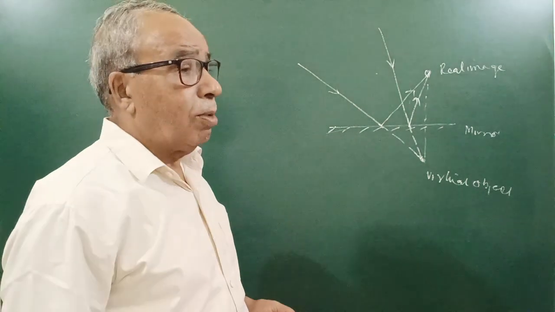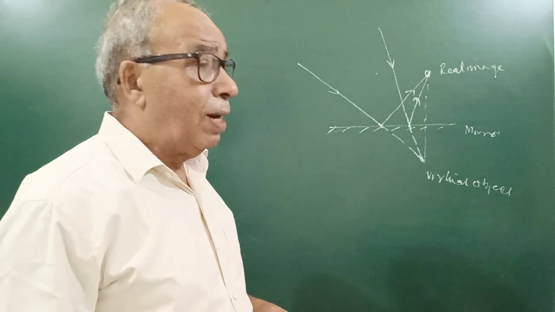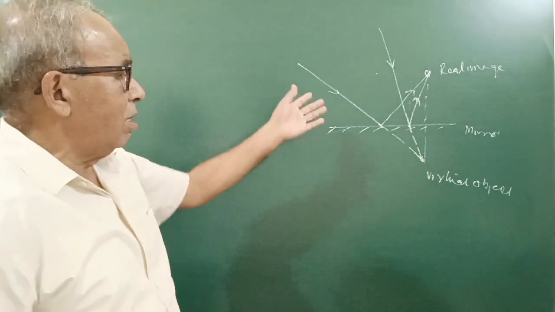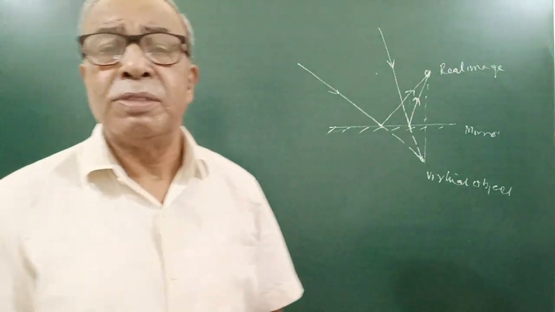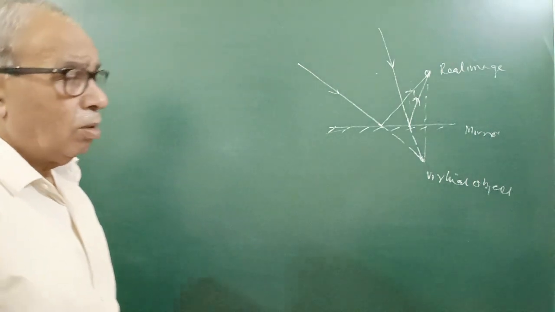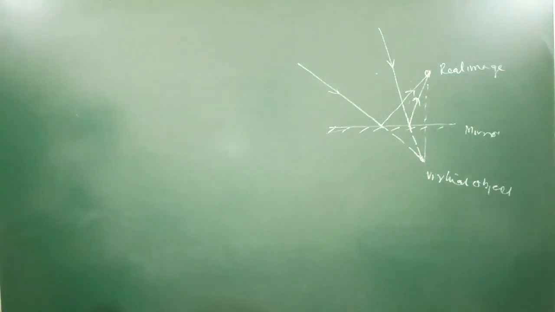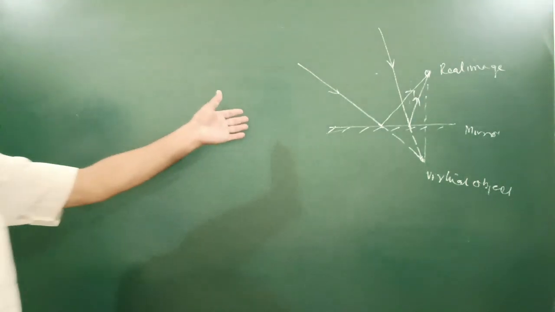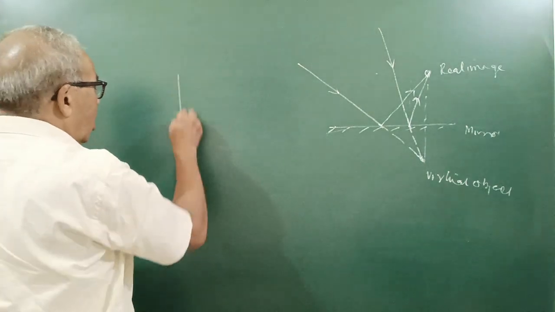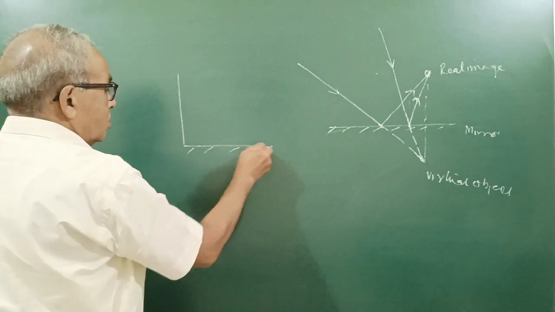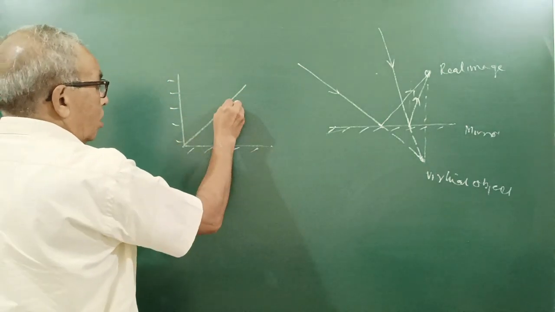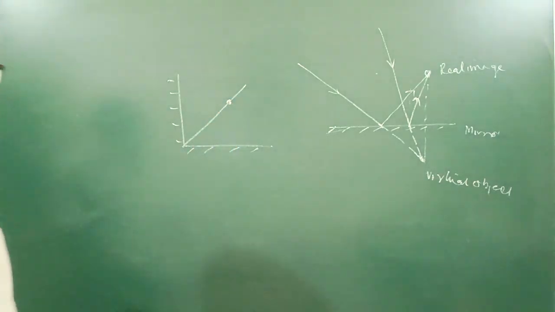So this was all about reflection in plane mirror and a little knowledge of image formation. In our syllabus we have only spherical mirror. There are many questions you can see in different books, like if two plane mirrors are placed at right angle and a point object is placed symmetrically on the right bisector here, how many images will be seen?